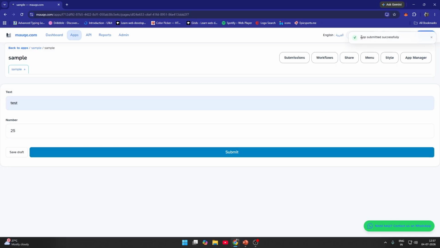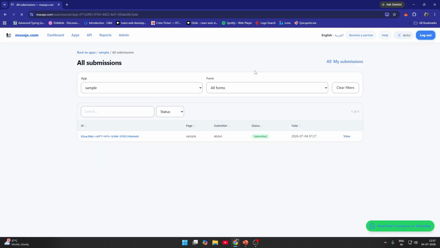And here is a notification or the pop-up that the app has been submitted successfully. So you can go to the submissions. Here we have one detail which has already been submitted. That's just simple. It's just a simple demo of what our application or what our low code platform can do. And that's everything for today's session.